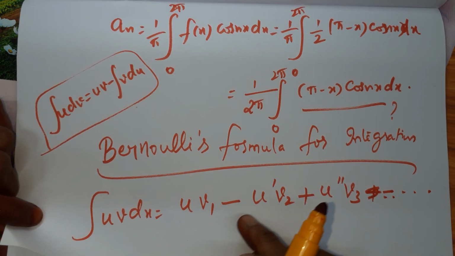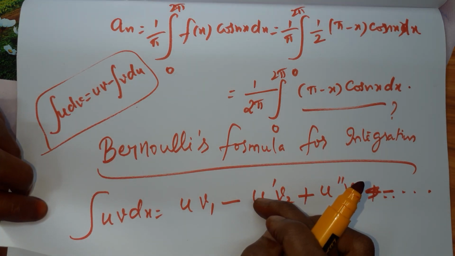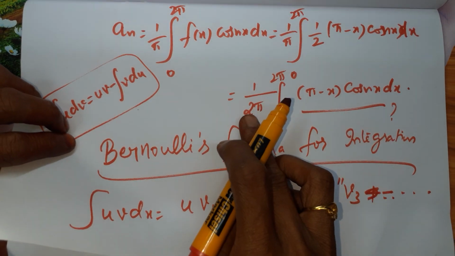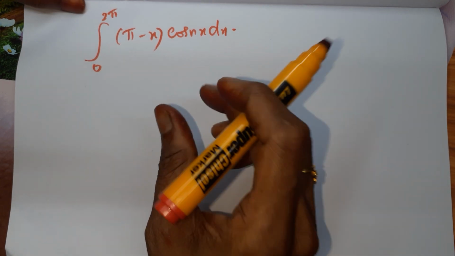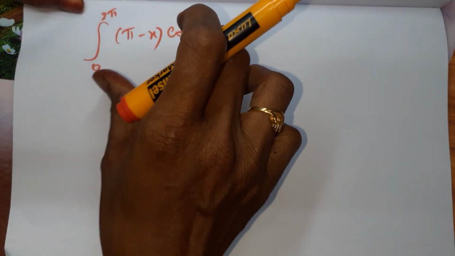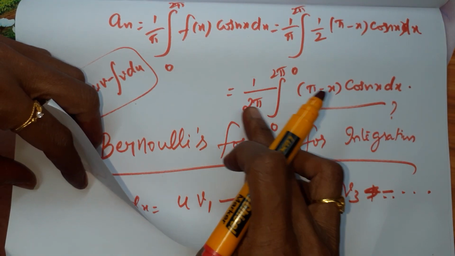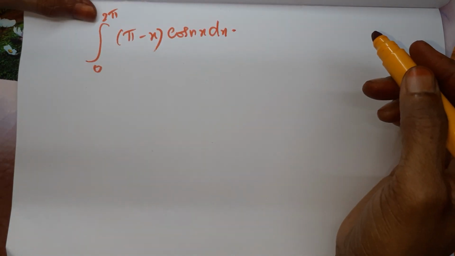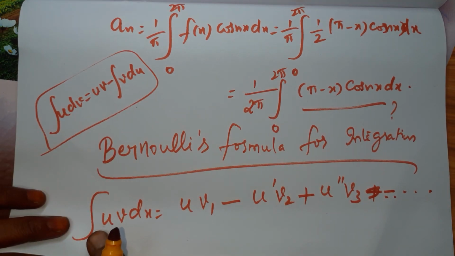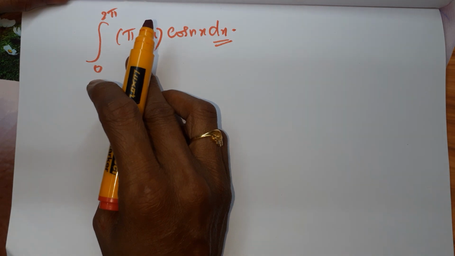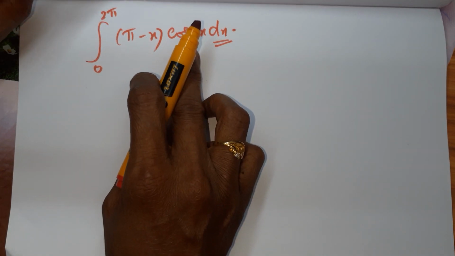So first you have to decide which is your u and which is your v. Excluding this constant, this integration alone I have taken, and I am going to use Bernoulli's formula for this. After getting the answer, we can multiply that with this 1 by 2 pi. Already I told you in the formula we have uv dx, so excluding this dx, we have to fix which is our u and which is our v.